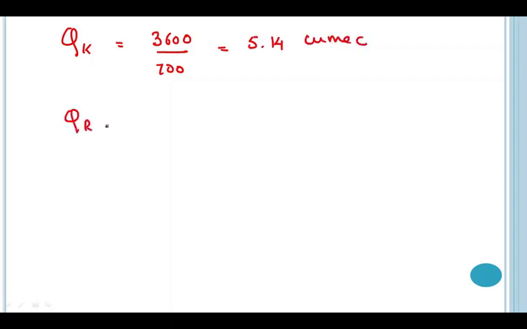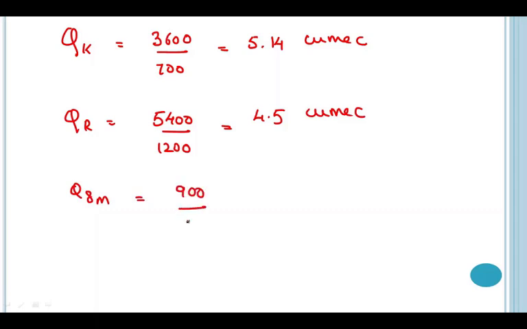Similarly, the discharge for the Rabi will be 5400, this is the area, divided by the duty, that is 1200. So I'll get the answer as 4.5 cumecs. And the discharge for 8 monthly crop will be 900 divided by 600 and I'll get the answer as 1.5 cumecs. So here again we have calculated 3 discharges. The first is for Kharif, the next is for Rabi and the third is for 8 monthly crops.